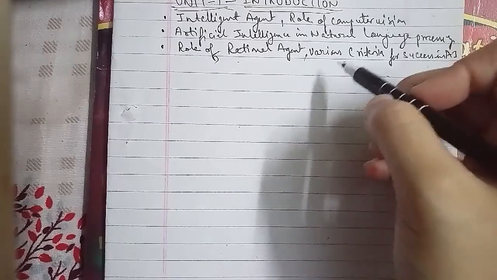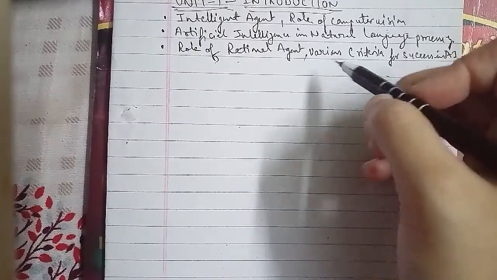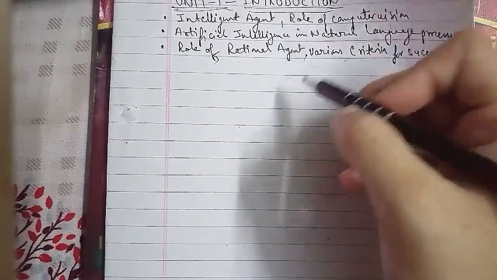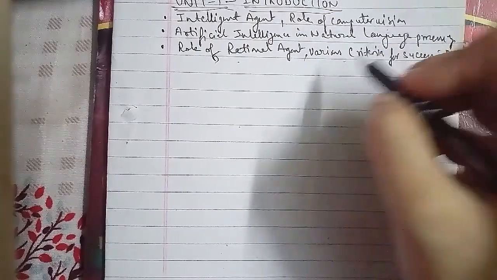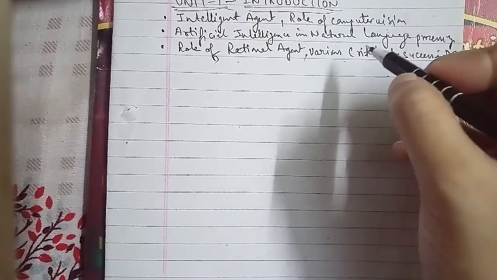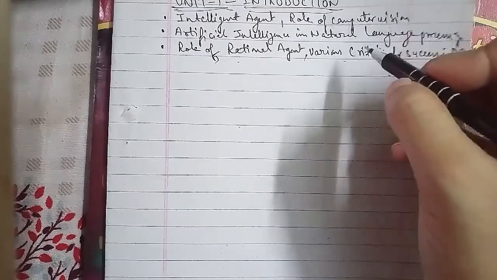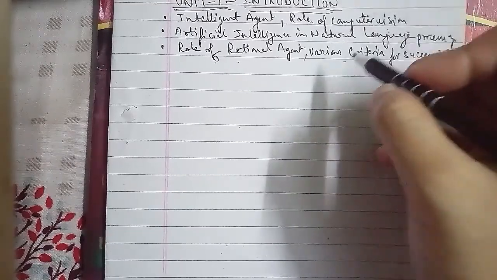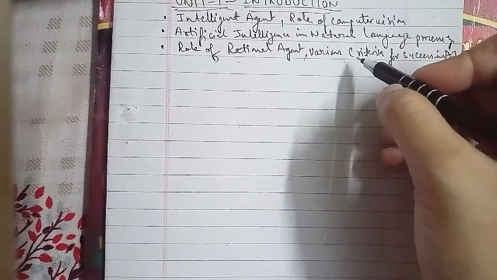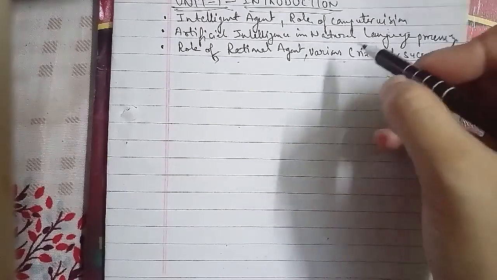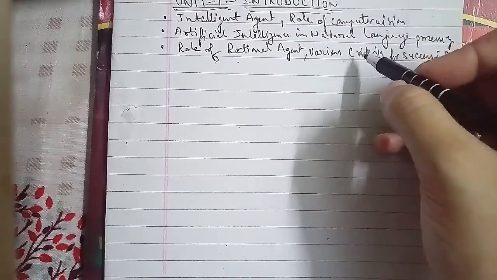The goal of the machine is to fool the interrogator into believing that it is a person, and if the machine can do this, then we conclude that the machine can think. So the criteria for success in AI play an important role as well. Now we'll go ahead to discuss the goals of AI.